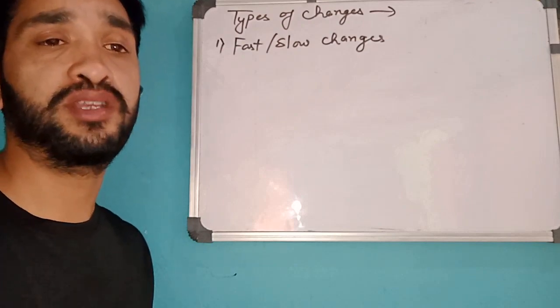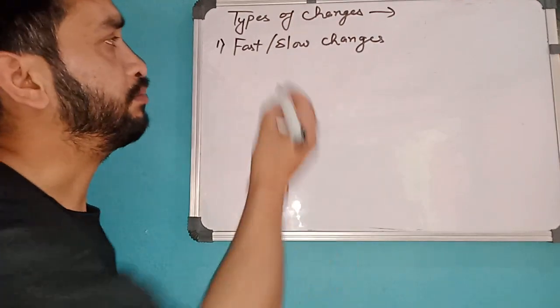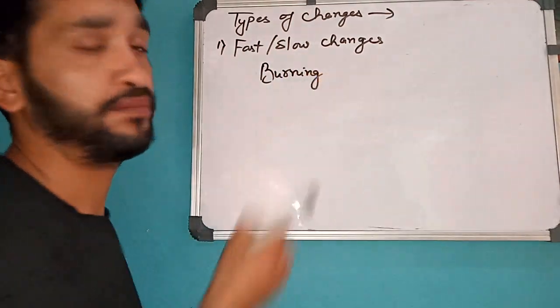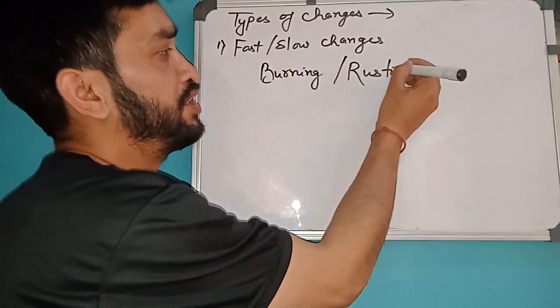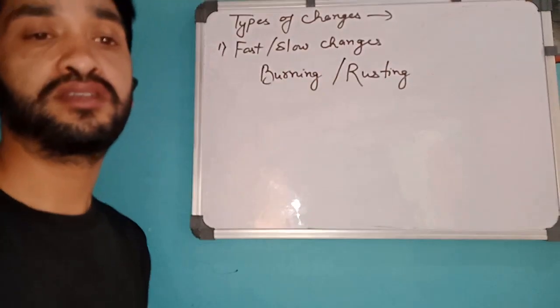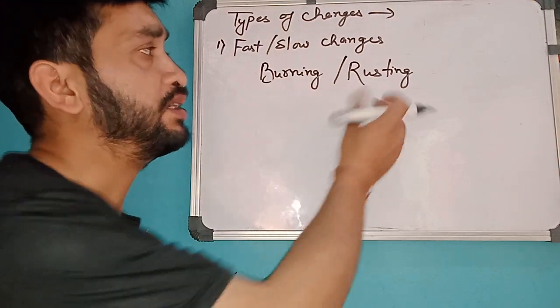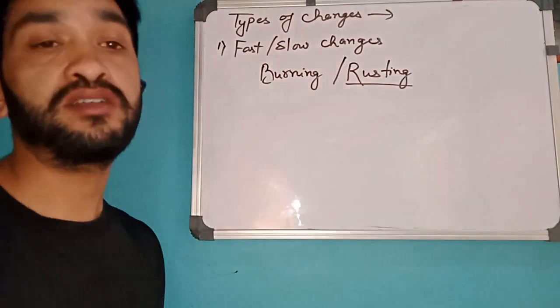Suppose you're breathing, so that is not a very long process. Burning is not a very long process, it won't take too much time. But if you talk about rusting, you know that rusting is a process which does not take place in a small span of time. It takes months, years. So rusting can be categorized as a slow change, but burning is a fast change.